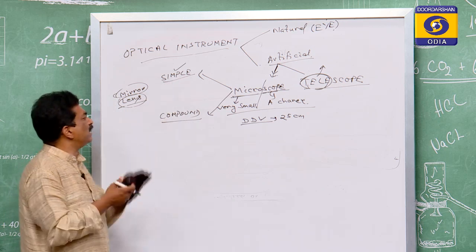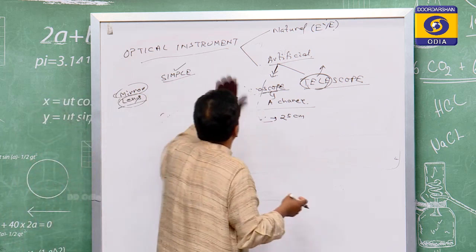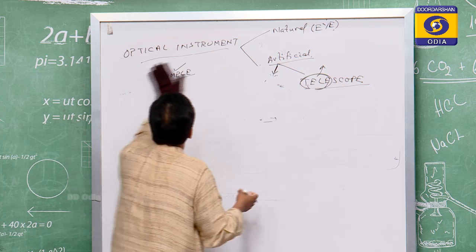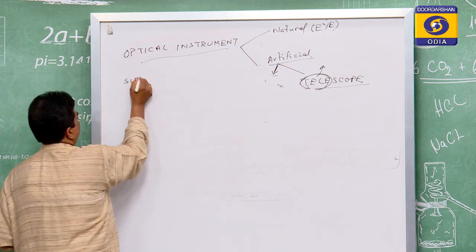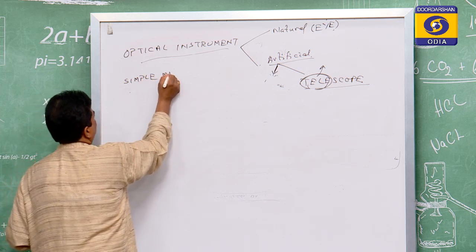So for the microscope, we will discuss the simple microscope.